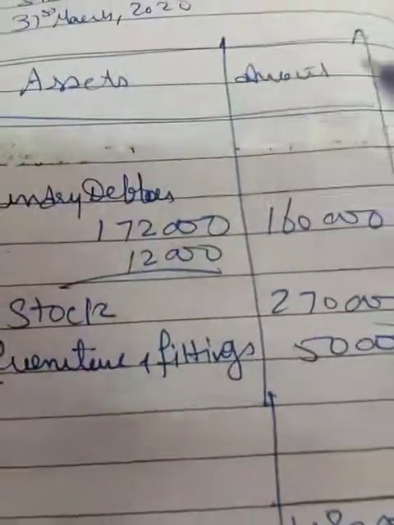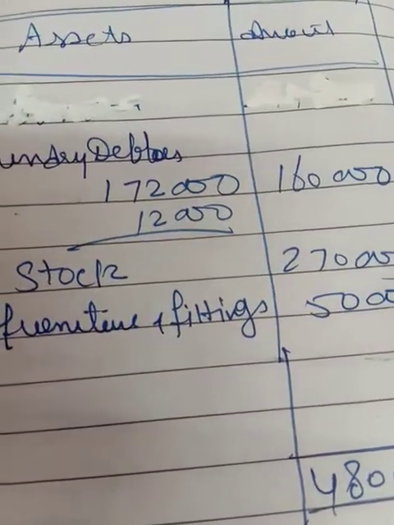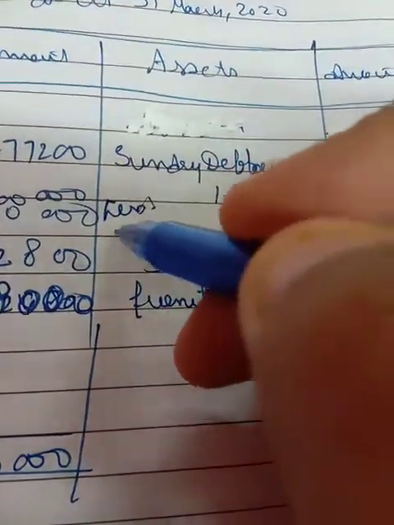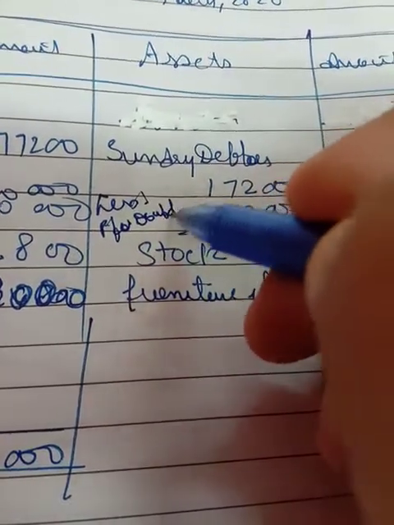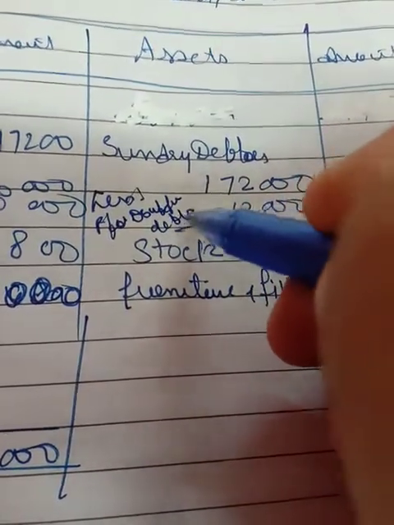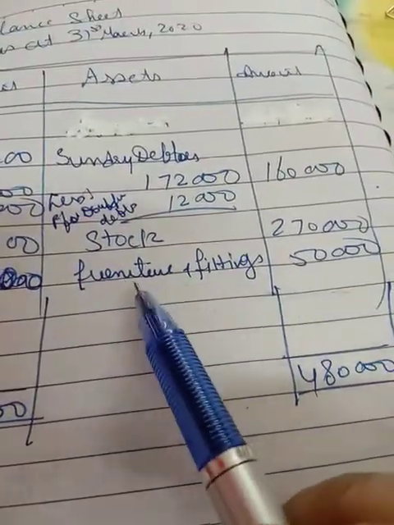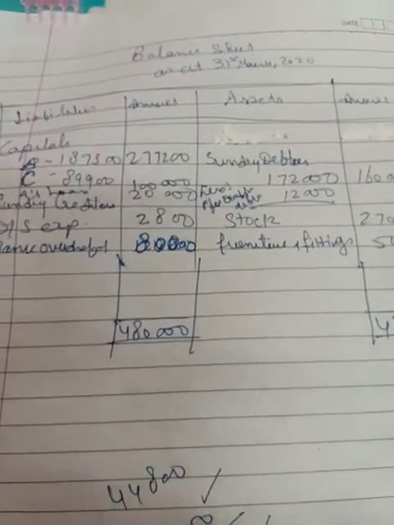On the asset side, sundry debtors 1,72,000 minus 12,000, the provision to be made in the question, that is, less provision for doubtful debts. Now the balance of debtors is 1,60,000, stock 2,70,000, and furniture and fittings 50,000, and the balance sheet total will be 4,80,000 on the asset and liability side.